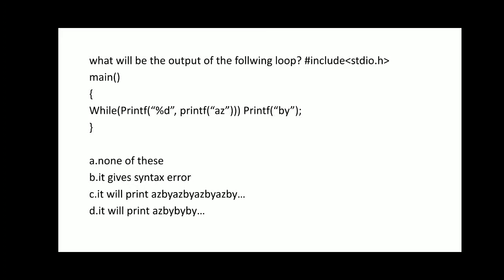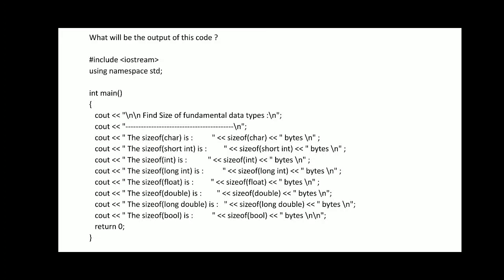Now let us have the program, what will be the output of the following loop? When we run the loop, anything inside the loop can run as many times as it wants until it is finished. So we have a while loop, while printf %d, printf az, printf by. So az and by would be printed as many times as the loop is not finished. So the answer would be az, by, az, by, az, by, and so on. So the answer would be 3, option C is correct.